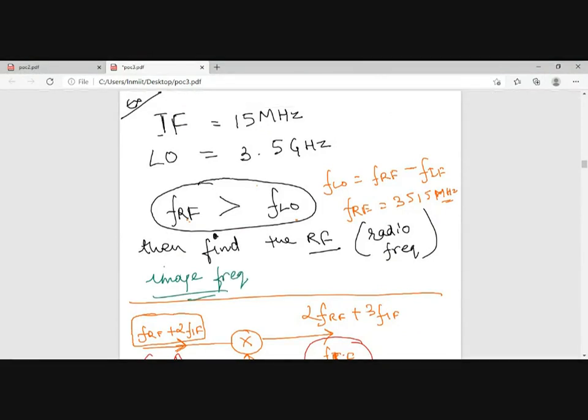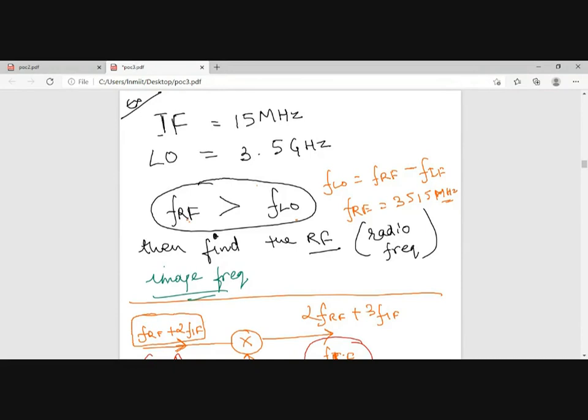What will be my image frequency? 3545 megahertz. Yes, sir.